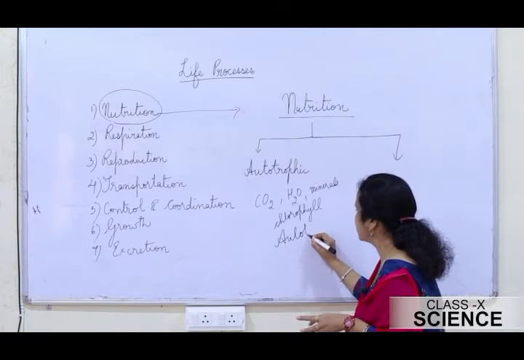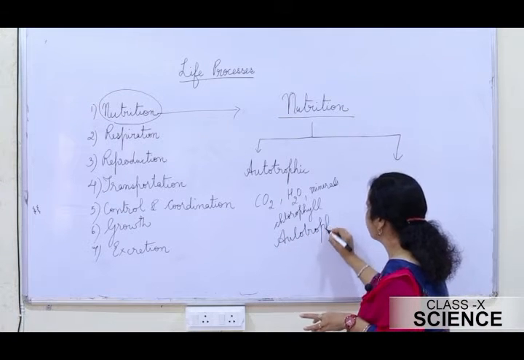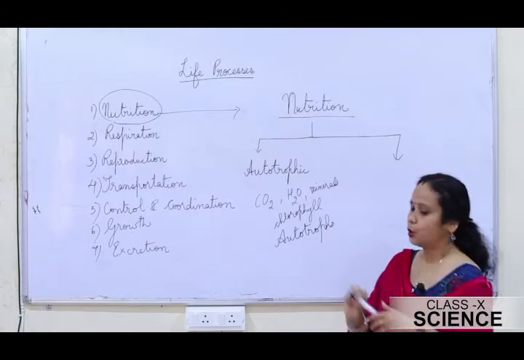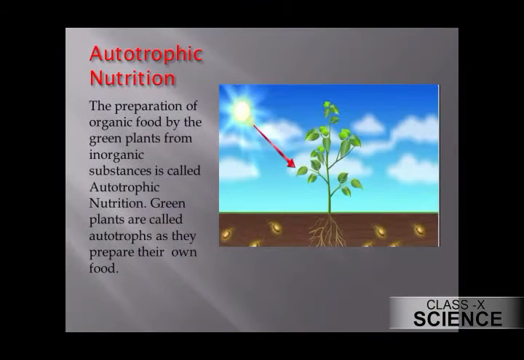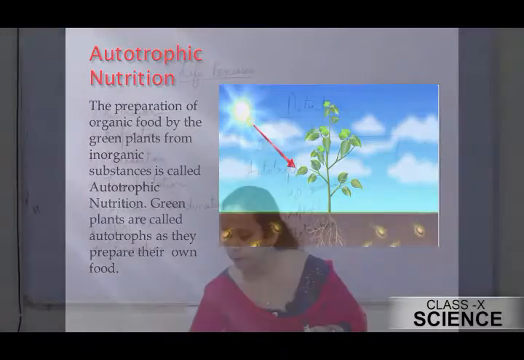All the green plants are known as autotrophs. I'll just show you a slide. Just go through the slide. See the slide. The preparation of organic food by the green plants from inorganic substances is called autotrophic nutrition. Green plants are called autotrophs just because they prepare their own food.